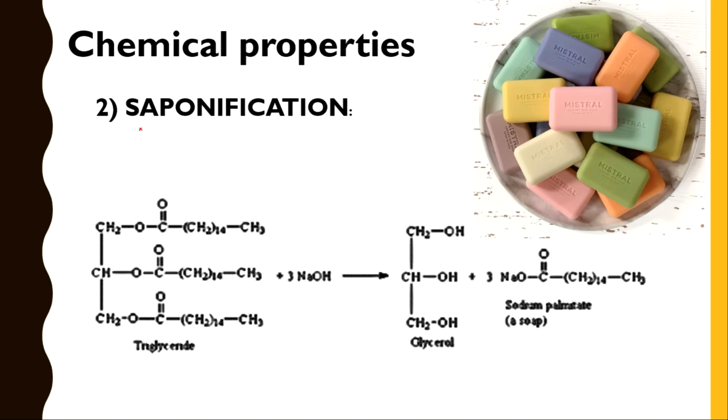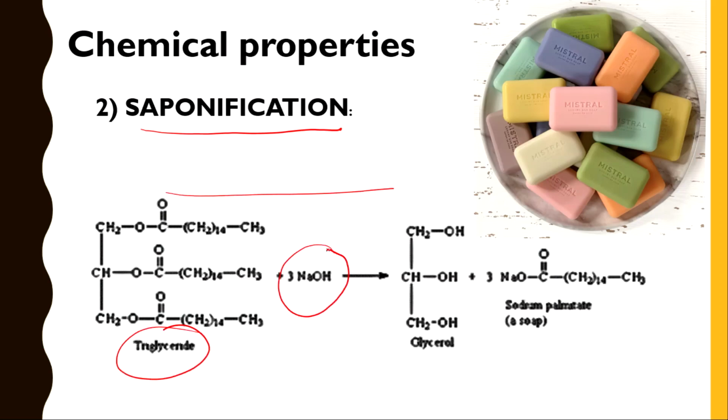Next, saponification. What is the definition of saponification? Hydrolysis of fats by alkali, NaOH or KOH, is called saponification. So, coming to the chemical reaction, these triglycerides react with the alkali NaOH, and the products liberated are glycerol and sodium palmitate. This sodium palmitate is called a soap. So, this is about the saponification.